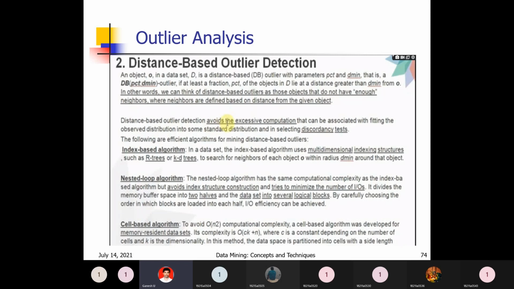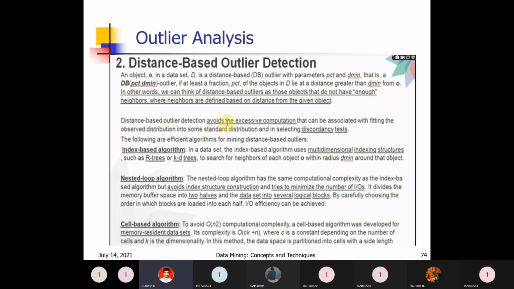Neighbors are defined based on the distance from the given object. These neighbors have to be within a particular distance only, say within 2 centimeters or 3 centimeters.